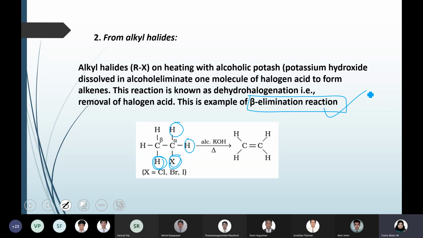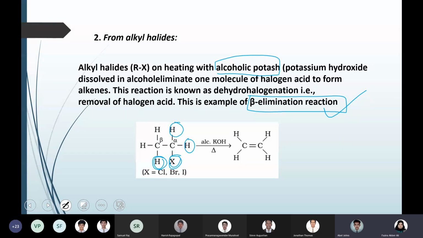And the condition is alcoholic potash. Potash means potassium hydroxide, dissolved in any alcohol like ethanol, methanol, propanol, etc. Any alcohol with potassium hydroxide. So this is the second method.